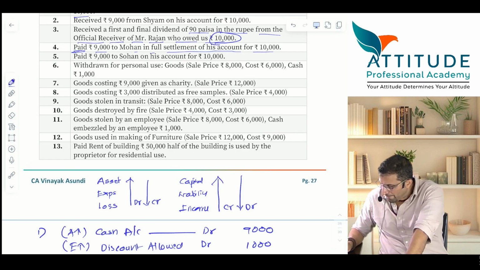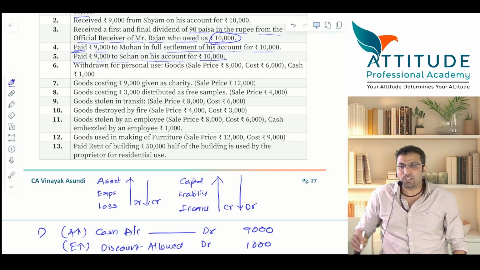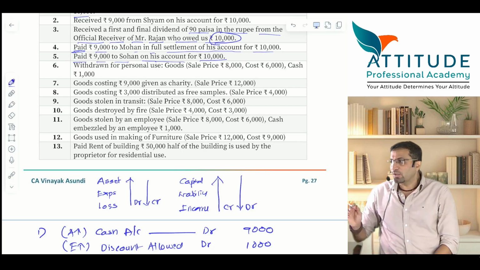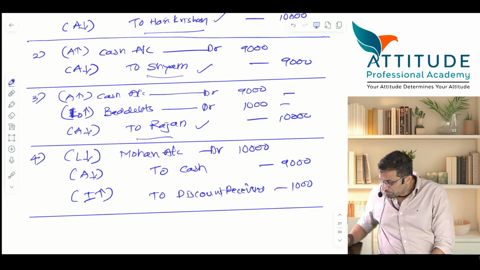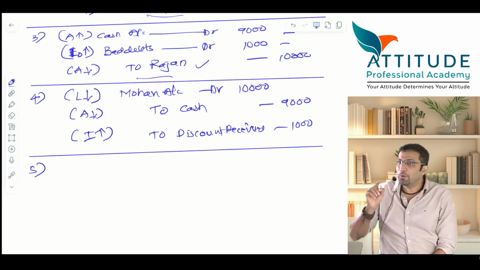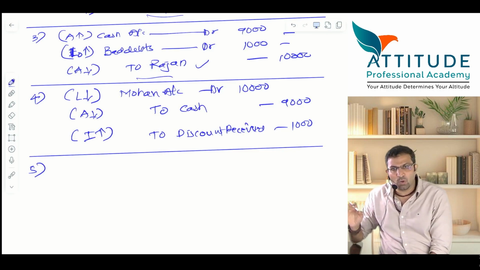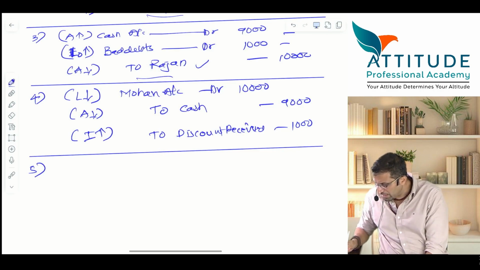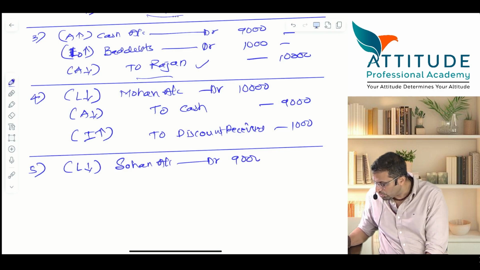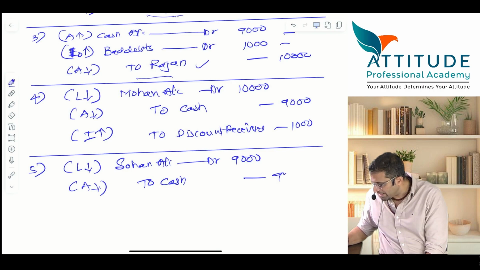5th one. Paid 9,000 to Sohan on his account, 10,000. Who is Sohan for you? Very good. Sohan is a creditor. Okay. So, have you paid in full settlement of his account or only on account? Only on account. So, part payment, no discount received. Entry similar to Mohan. Tell me, liability reduces. Sohan account debit 9,000 to cash. Asset reduces, 9,000 rupees credit.